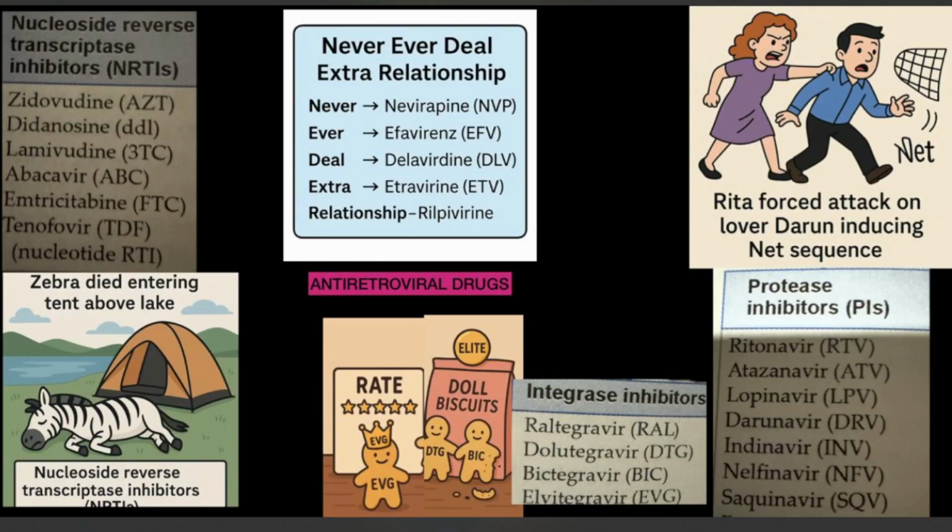And we have our next set of drugs, protease inhibitors. For that we have: Rita forcing an attack on her lover Darun, inducing a net sequence. Just remember these images and you'll get the mnemonics automatically, but you have to look at these images at least once, or more than 5 times minimum. Once won't do you any good, minimum 5 times.